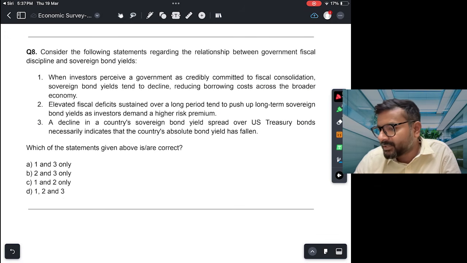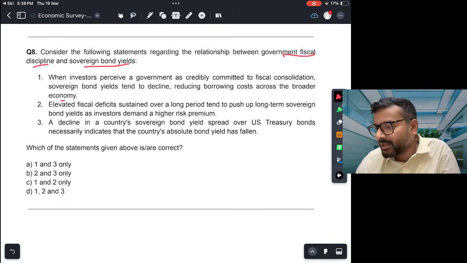8. Consider the following statements regarding the relationship between government's fiscal discipline and sovereign bond yields. Okay, तो जो fiscal discipline है and sovereign bond yields, उसके बीच का क्या relationship है? 1. When investors perceive a government as credibly committed to fiscal consolidation, sovereign bond yields tend to decline, reducing borrowing cost across the broader economy.